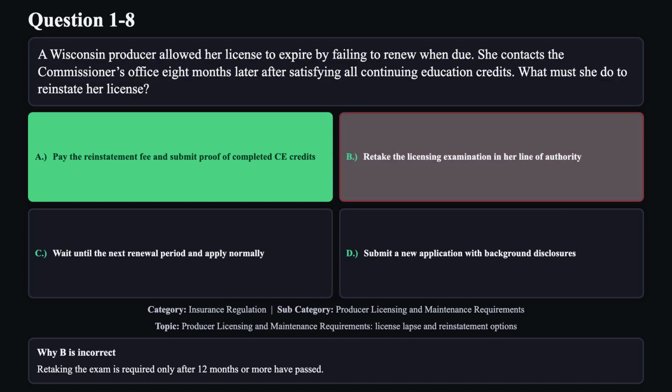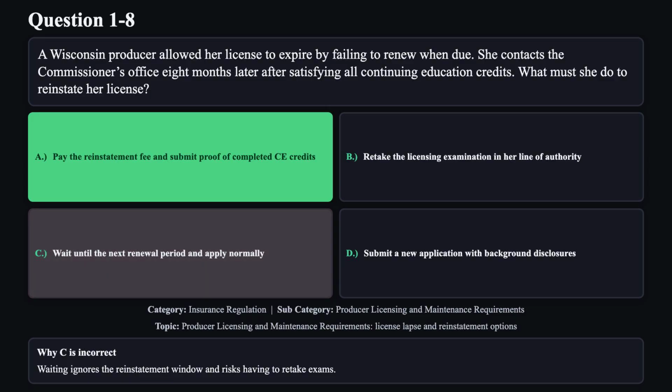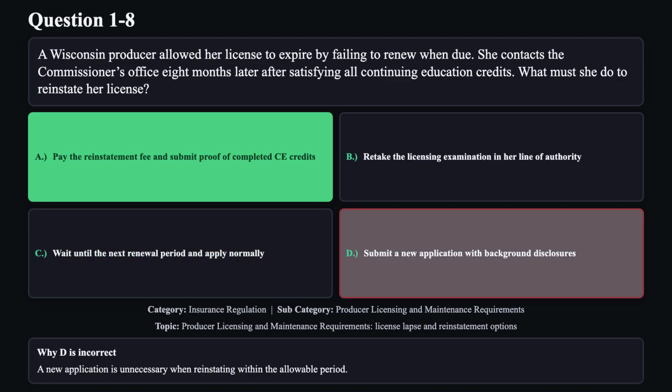Reason B is not correct. Retaking the exam is required only after 12 months or more have passed. Reason C is not correct. Waiting ignores the reinstatement window and risks having to retake exams. Reason D is not correct. A new application is unnecessary when reinstating within the allowable period.